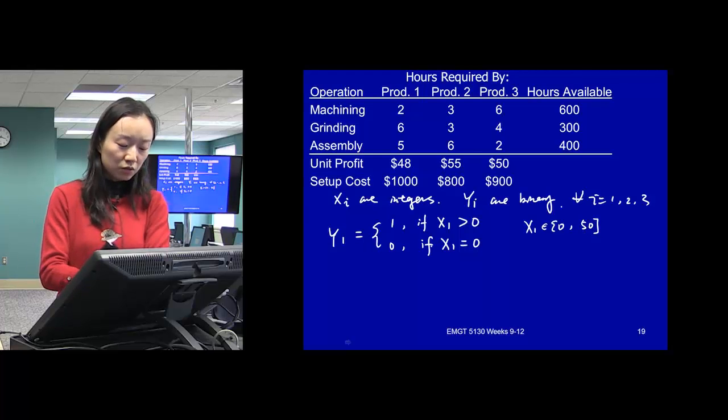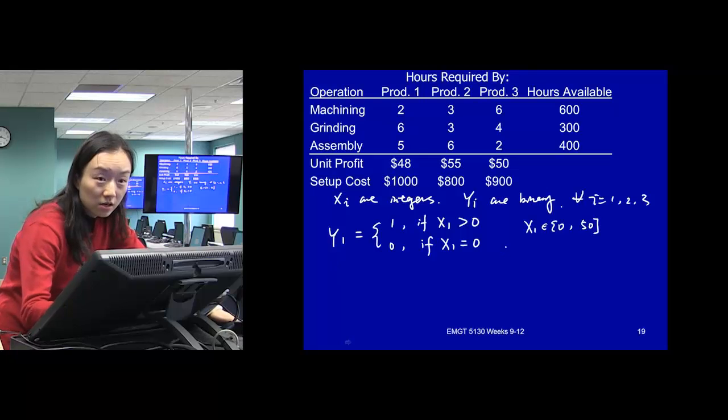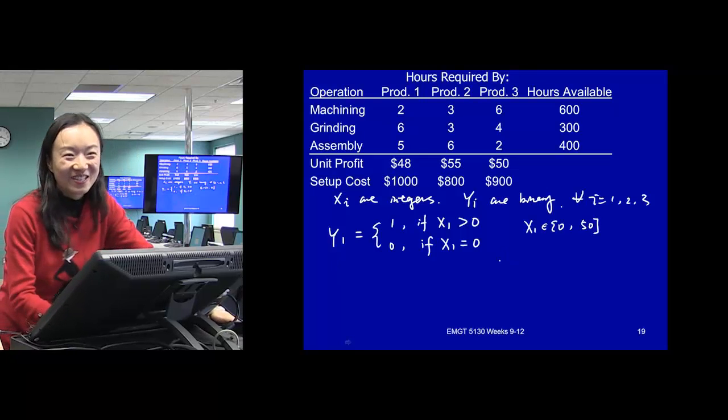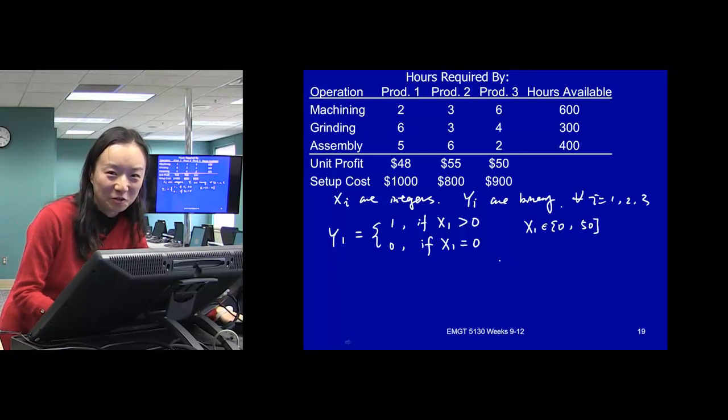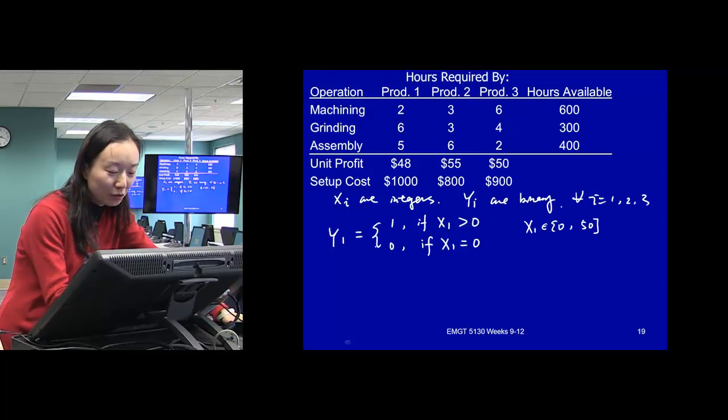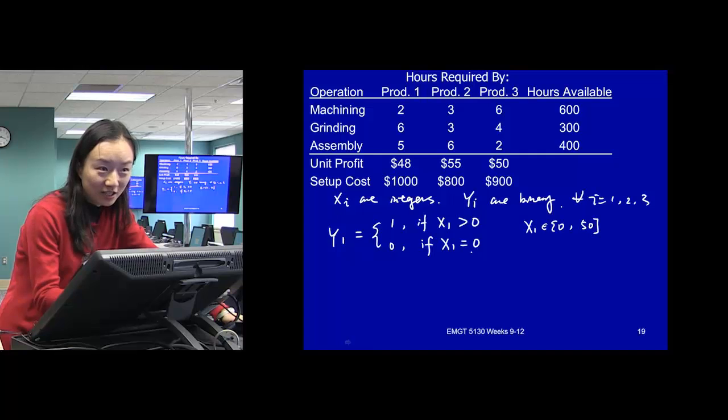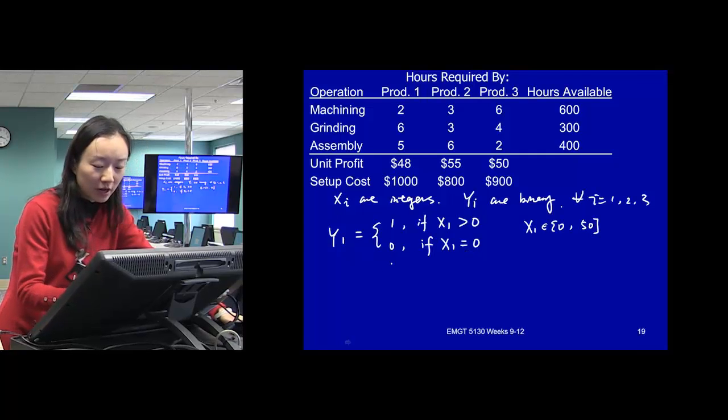And to achieve this relationship, can you do an if statement? No, that's why we said we need to use binary. We cannot do an if statement. What we're trying to do is change this if statement into a constraint using the binary variable.